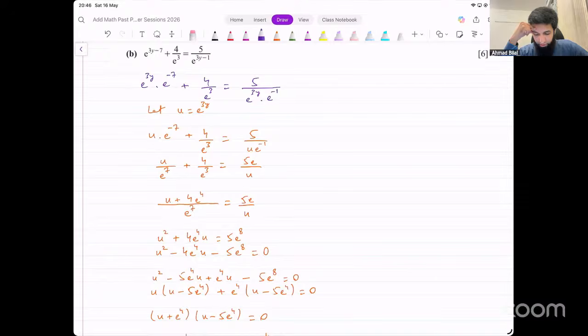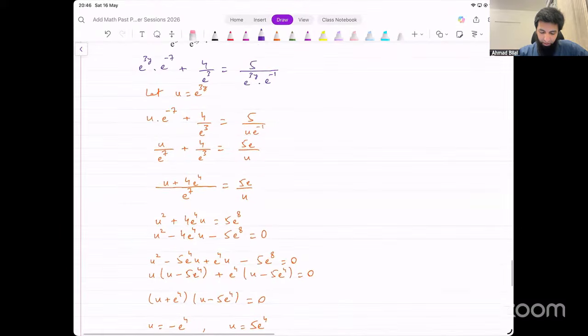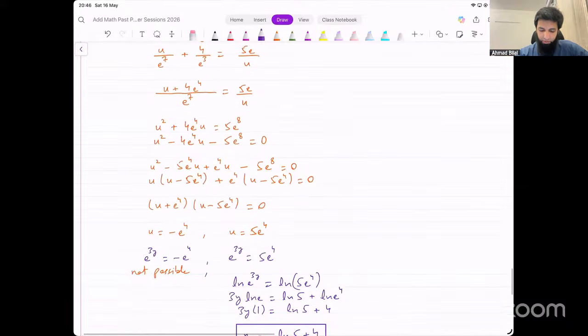That is fine. I did the substitution, that became u over e power 7, and then plus 4 over e cube plus 5e from the denominator, that's okay, divided by u. So it looks okay until this point.